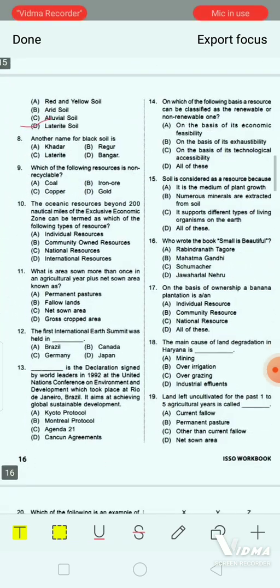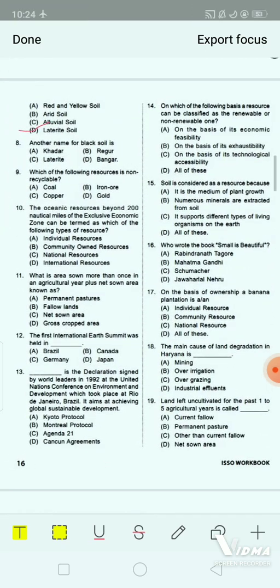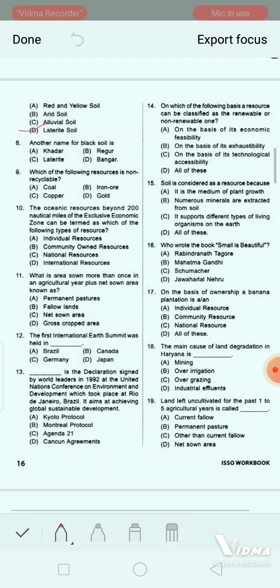Another name for black soil is dash. Option A, khadr. Option B, regur. Option C, laterite. And option D, bangar. Yes, correct answer will be option B, that is regur. Regur will be the correct answer of this question. Next.